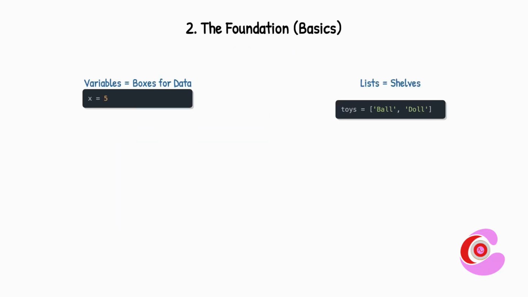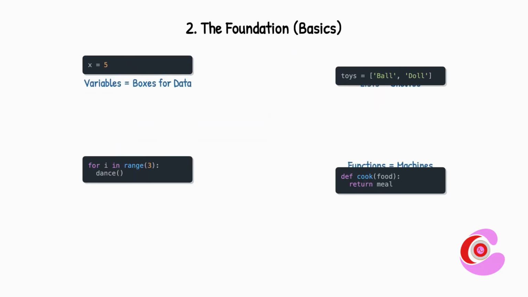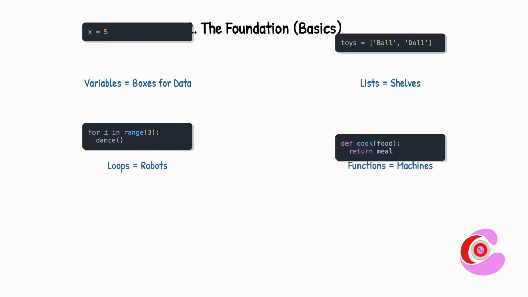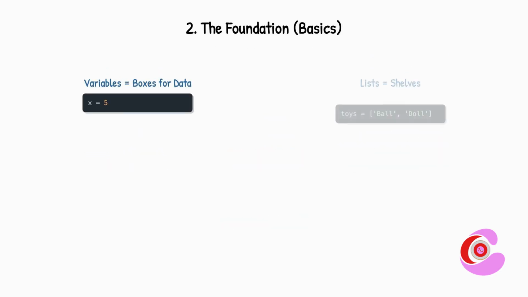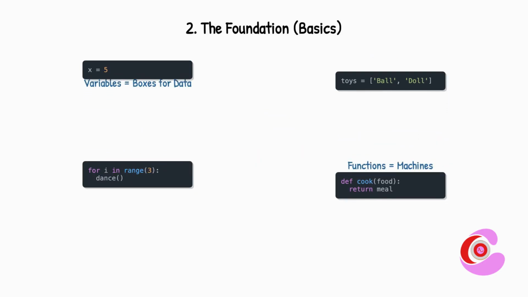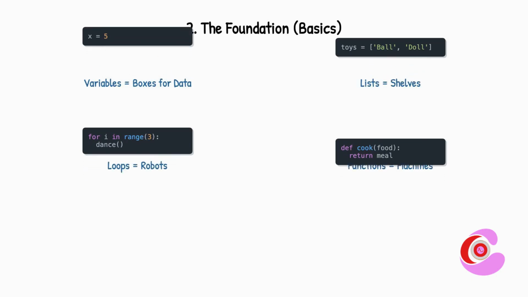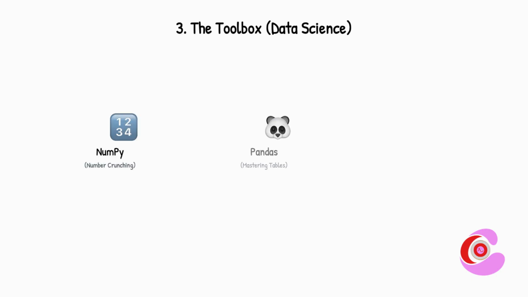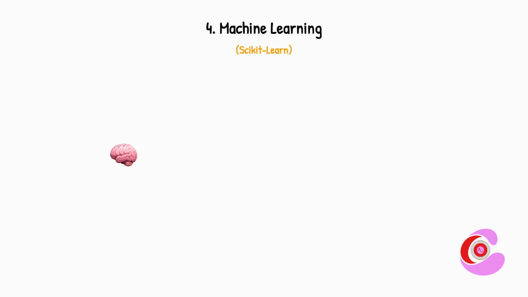Stop 2, the foundation. Learn the basics: variables to store data, lists to organize it, loops to repeat tasks, and functions to build machines. Stop 3, the toolbox. This is where data science lives. Use NumPy for math, Pandas for tables, and Matplotlib to visualize your insights.